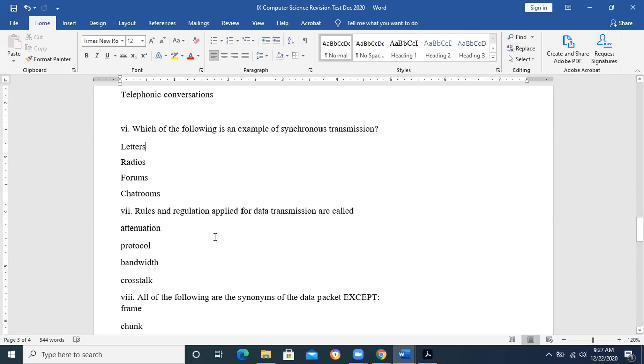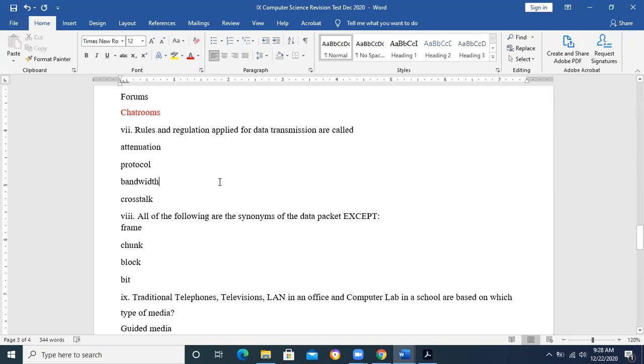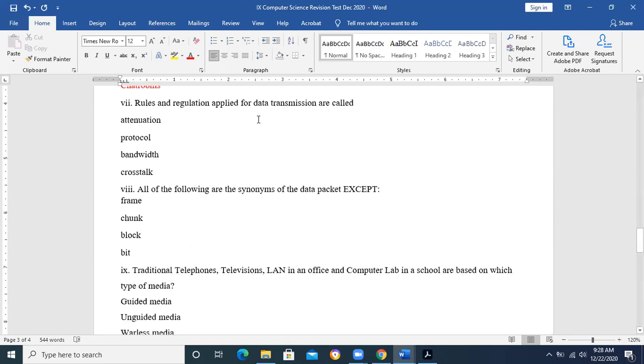Which of the following is an example of synchronous transmission? Chat rooms. Good. Now, rules and regulations applied for data transmission are called what? Protocol. Okay, protocols.